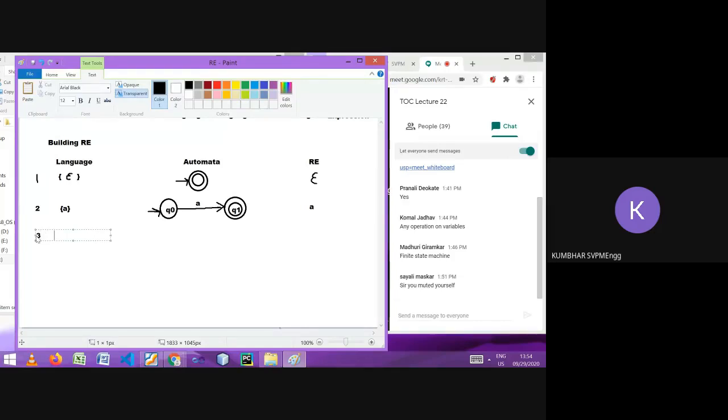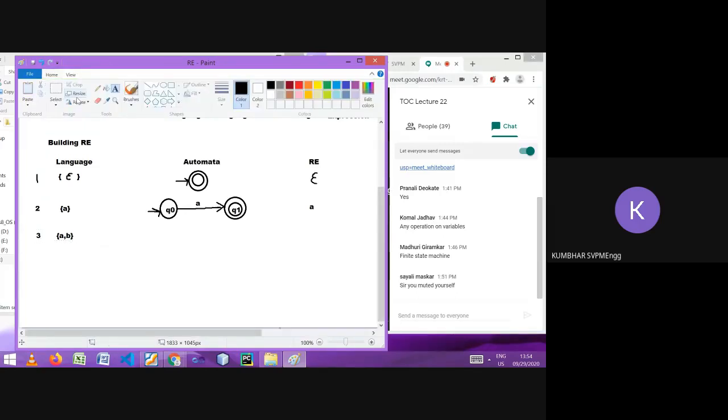Let's go for some complex parts. Suppose the language contains two strings, A comma B. How can we represent it using finite automata? The comma means how many strings does this language have? Two strings. So it will be either this or another.